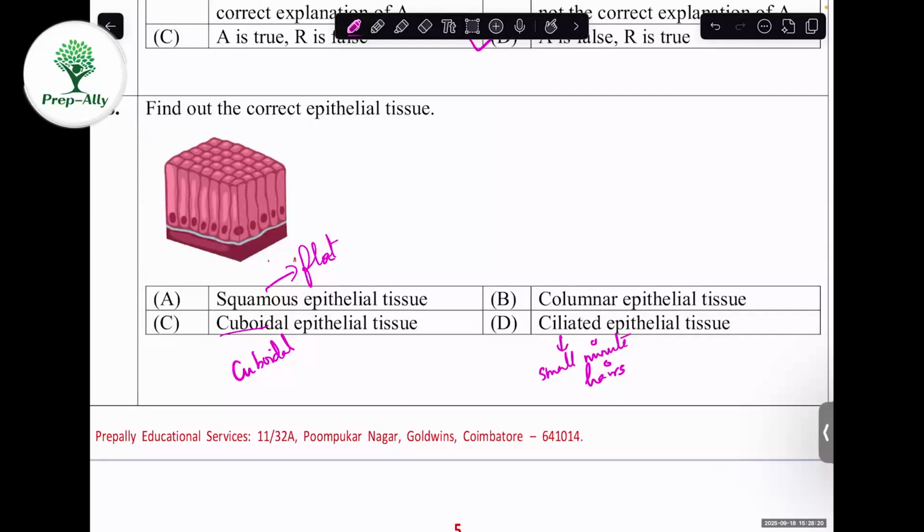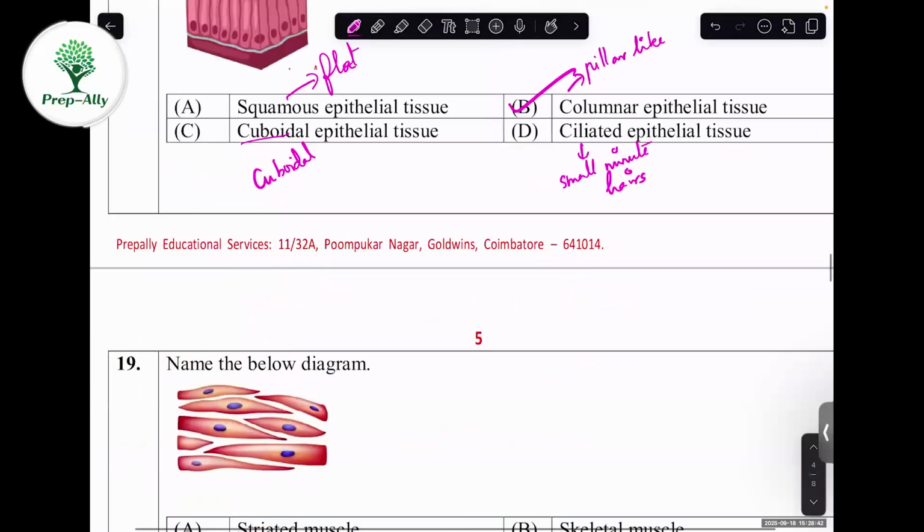If it is a case of ciliated, do they have small, minute hairs? No. Columnar means they are pillar-like, the cells will be pillar-like structures. Does this particular picture show pillar-like cells? Yes. The answer will be B, columnar epithelial tissue.